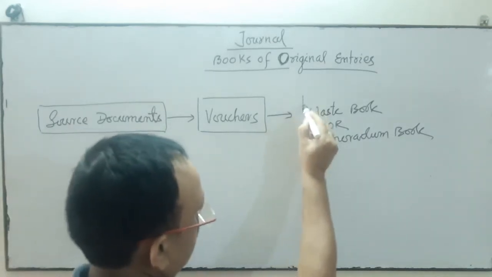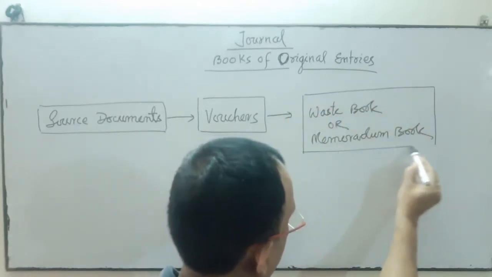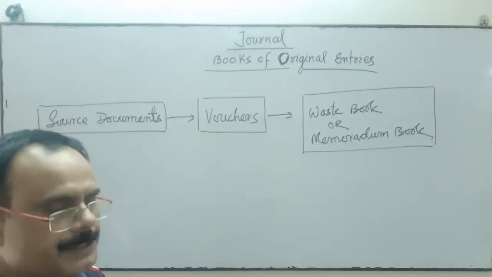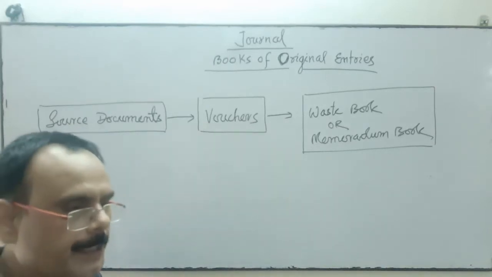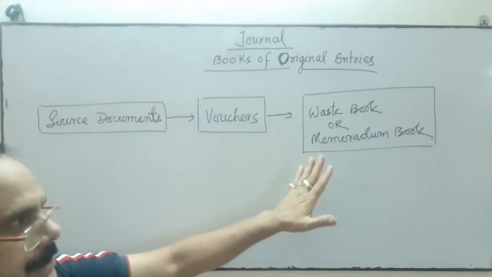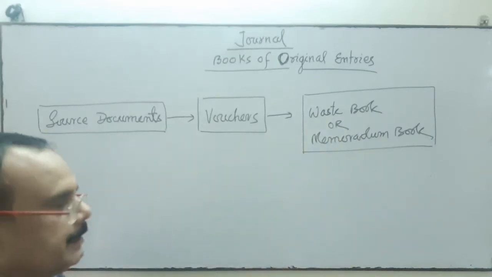Thereafter, because the transactions are more, to recall all these transactions or keep them in our memory is quite difficult. So first of all, we record the transaction in the West book or memorandum book.